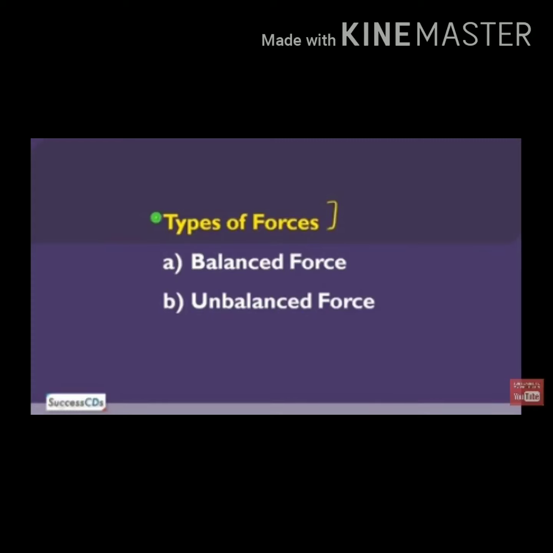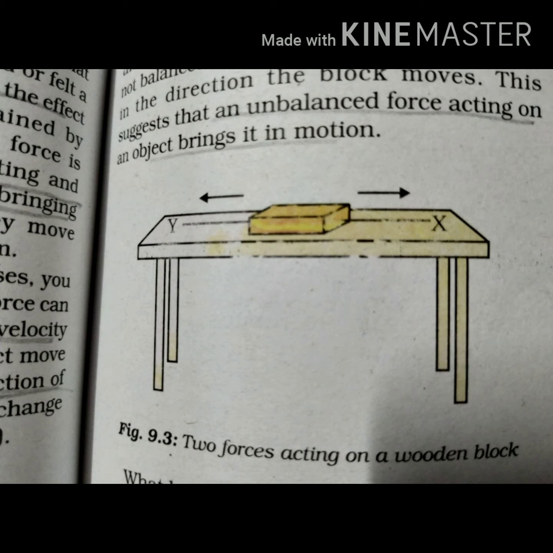Children, we will study about balanced and unbalanced force in this video. As you can see in the picture, a wooden box is shown on the horizontal table and it is tied with the two strings X and Y on the opposite faces of the block.